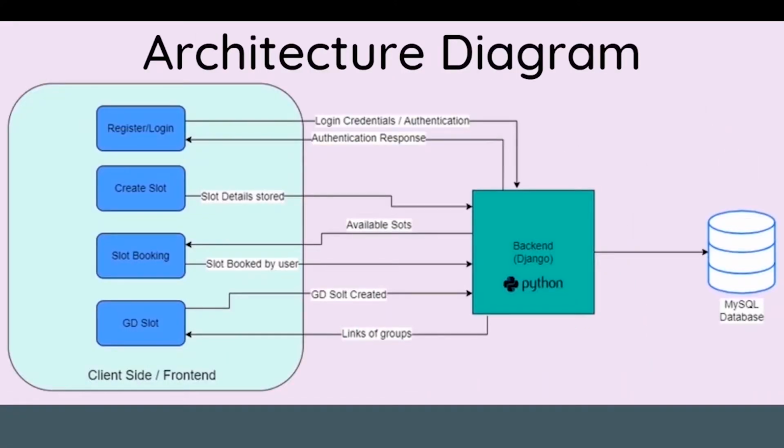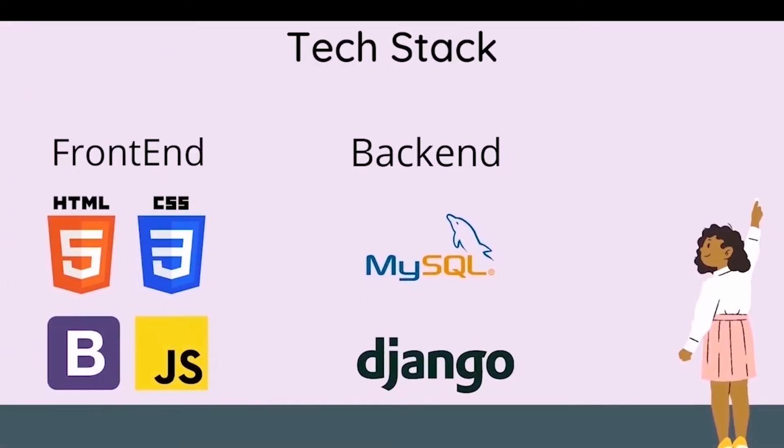To overcome this, I built this Guru School web app, and this is the architecture diagram in which we have a client side and the backend, along with the database. So the tech stack includes, in front end I have used HTML, CSS, Bootstrap and JavaScript, and for the backend I have used MySQL and Django, and it is deployed on Heroku. I have shared the link in the GitHub repository.